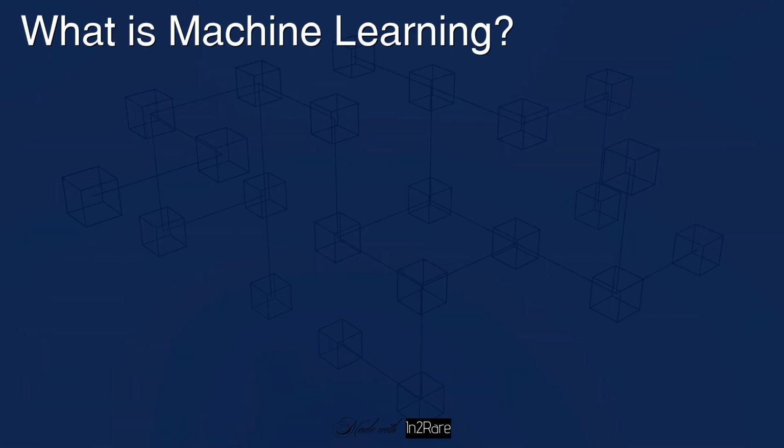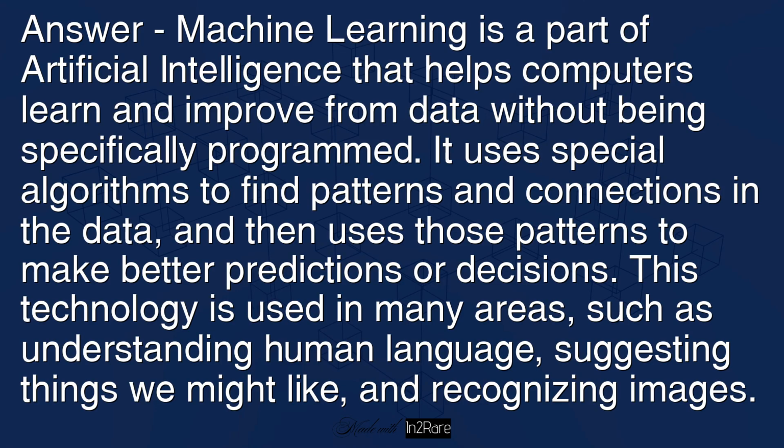What is machine learning? Answer: machine learning is a part of artificial intelligence that helps computers learn and improve from data without being specifically programmed. It uses special algorithms to find patterns and connections in the data, and then uses these patterns to make better predictions or decisions. This technology is used in many areas, such as understanding human language, suggesting things we might like, and recognizing images.